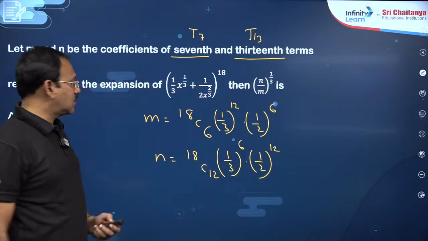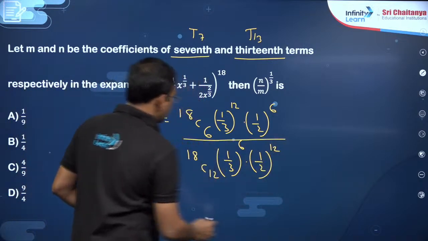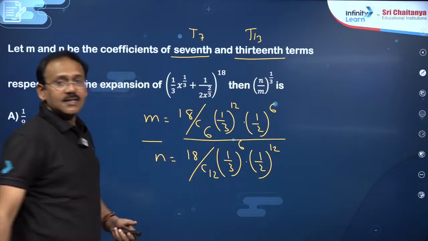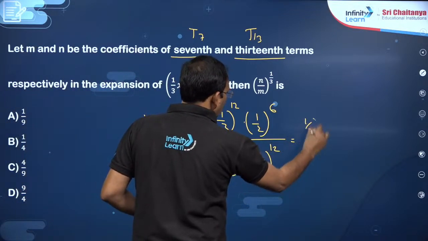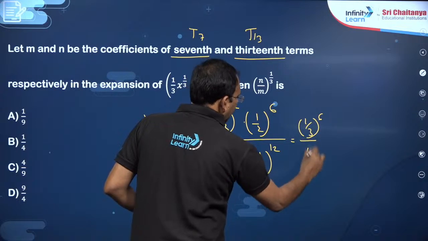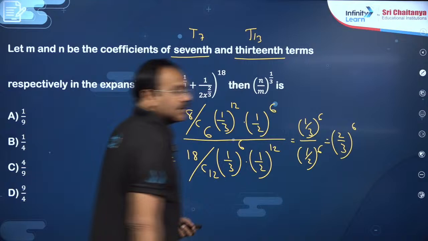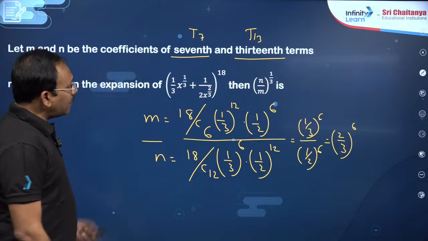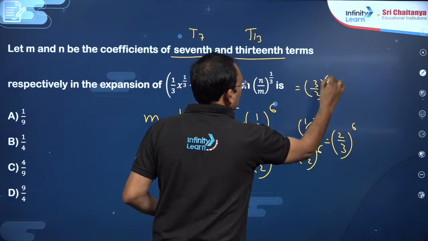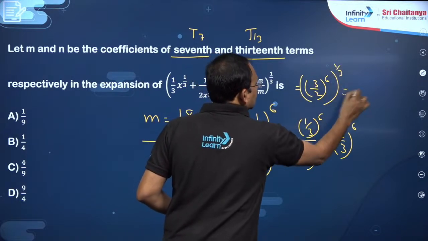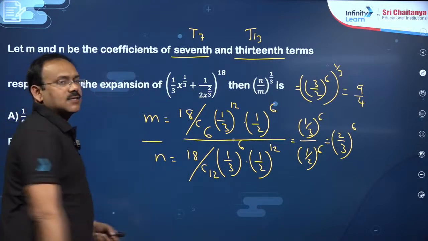Fine. Now, dear students, he wants n by m. Let us find m by n. M by n, you divide. You see 18C6 and 18C12 are both the same, cancel. Here you will get (1 by 3) power 6 by (1 by 2) power 6, which is (2 by 3) whole power 6. So this is m by n. So n by m will become (3 by 2) whole power 6, whole power 1 by 3. So 9 by 4 is the answer, dear students.